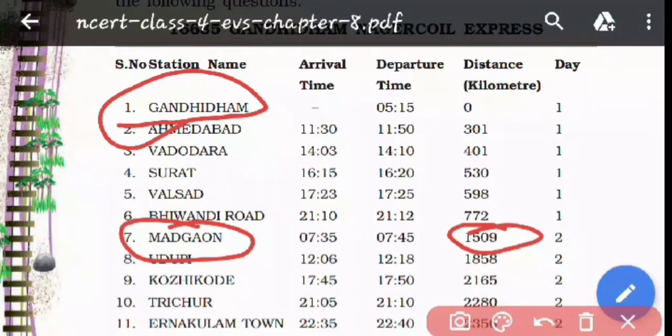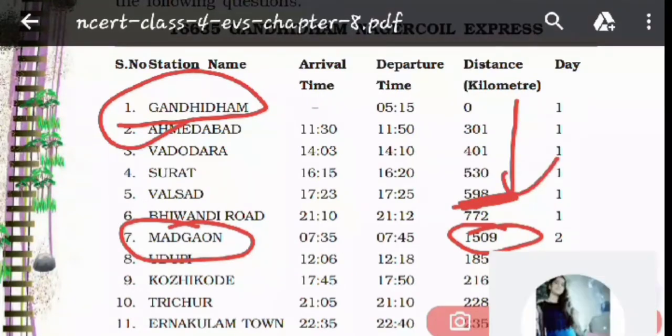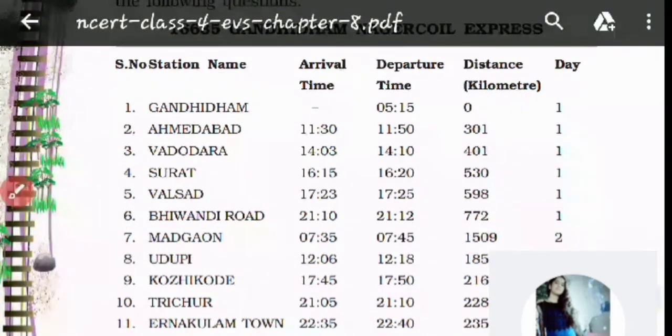So these are the distances which have been given. They have been given from the starting point. हमें वो starting से ही वो distances दी गई हैं. Okay, so I hope the distance concept is clear.